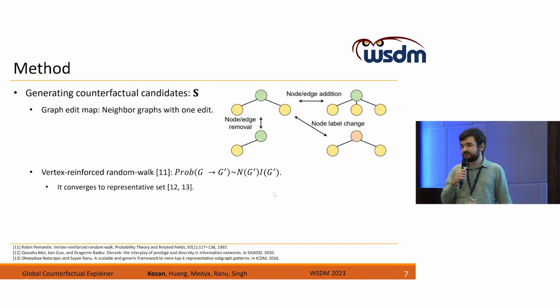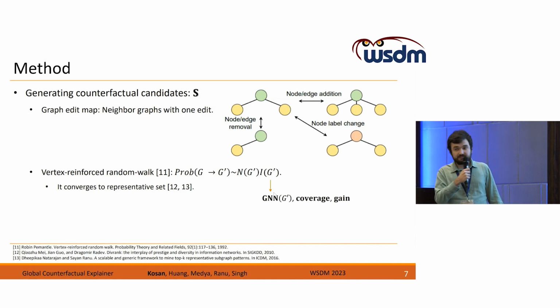To efficiently search the space, we propose to use vertex reinforced random walk, which considers the number of visits and the importance of each visited graph. And in the literature, it has been shown that this method converges to a representative set, which is useful for us because we also want small representative counterfactuals that cover all undesired graphs.